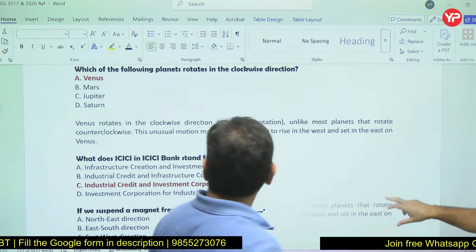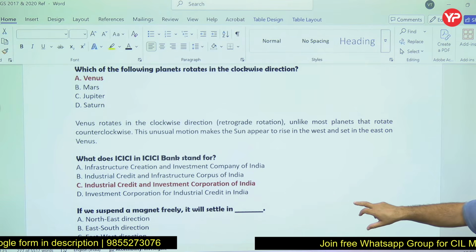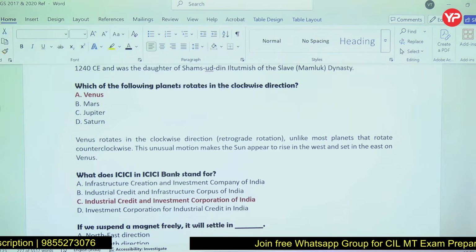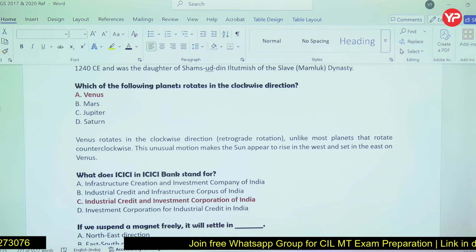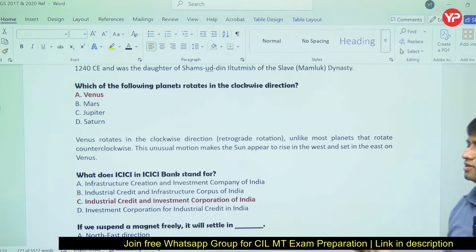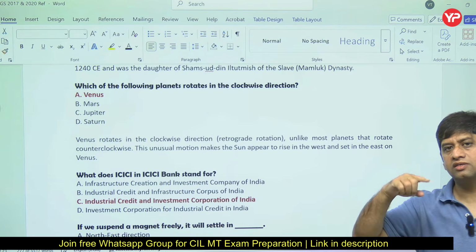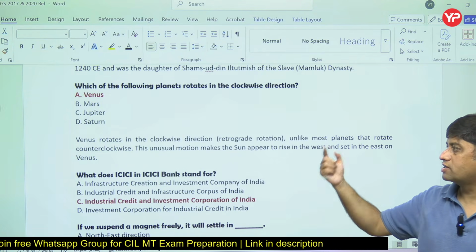So friends, this one, which planet rotates in clockwise direction, that is Venus. So retrograde rotation है, ज़्यादातर planets जो है they rotate in counter clockwise direction. So इससे होगा क्या कि sun will appear to rise in west and set in the east. So with rotation of planet Earth, sun appears in east and sets in west. लेकिन ये जो Venus है that rotates in clockwise direction.